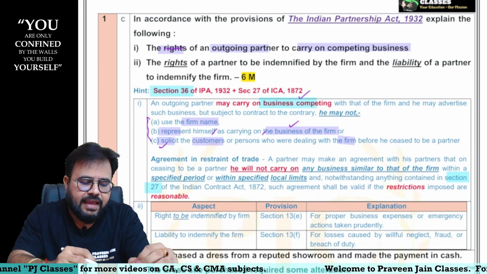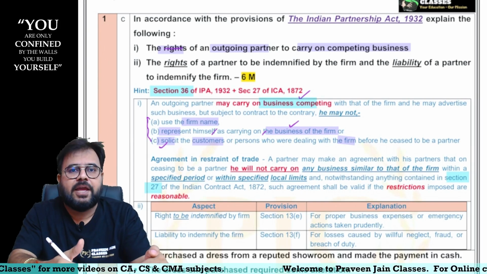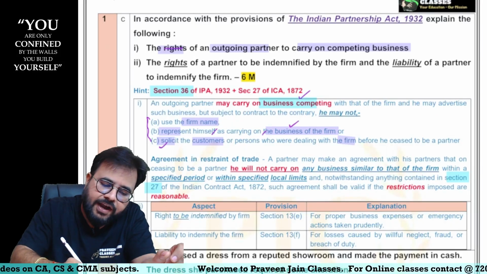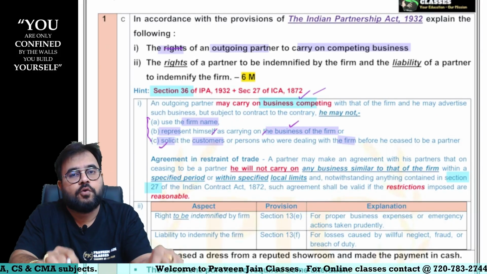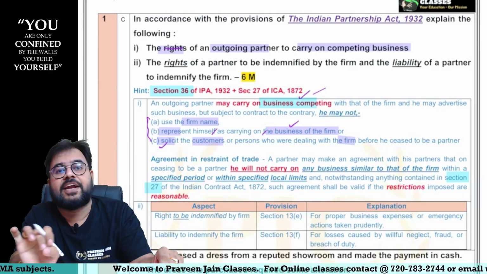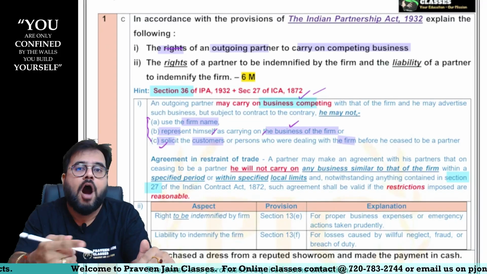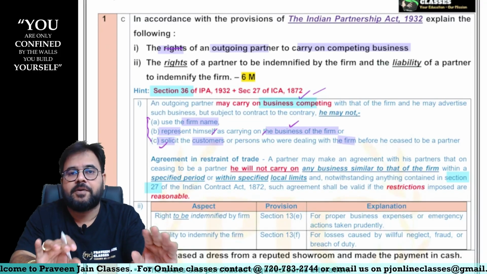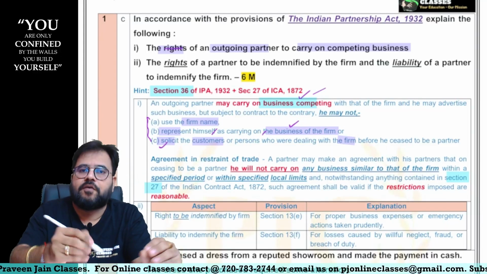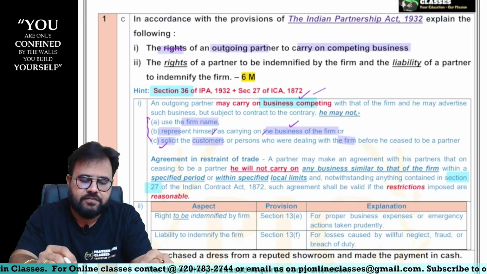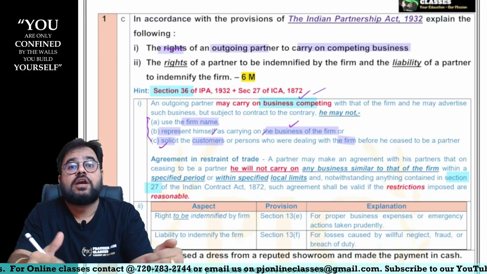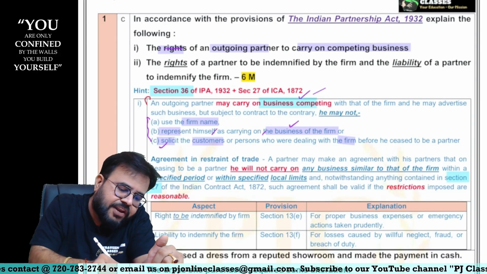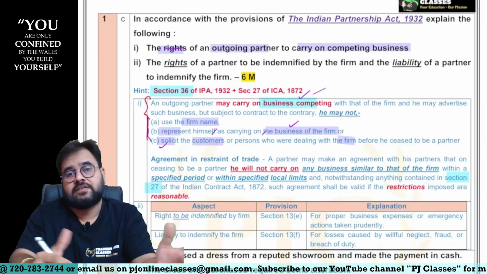So obviously, if you are stopping him, sorry, your competing business you can do, sir. But imagine a scenario where a partnership firm is entering into an agreement, sir, with whom? The outgoing partner, saying that Raja, you are leaving our partnership firm, for the next few years, within this particular place, you are not going to carry on competing business. Now the question is, is this allowed? When you read only section 36, this is allowed, sir.